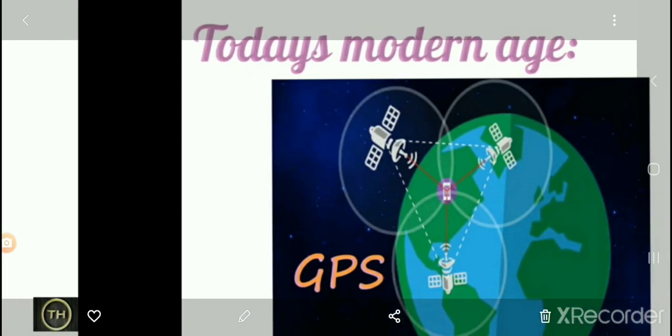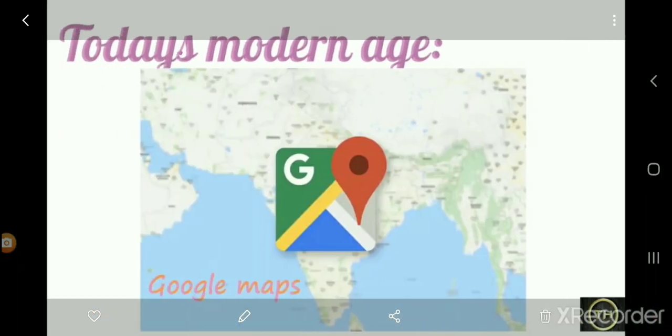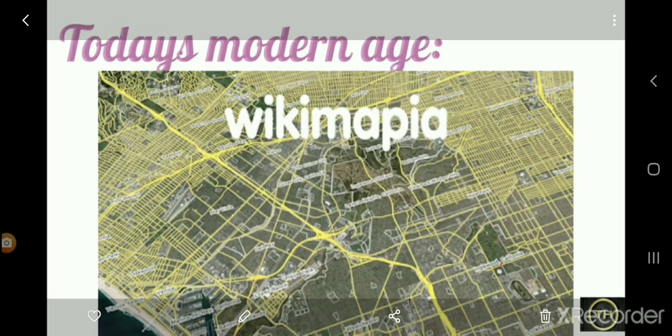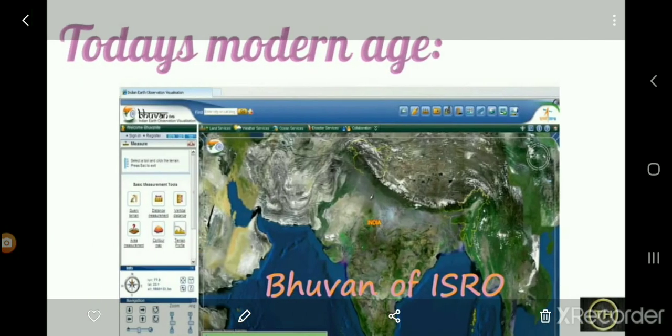Next is Google Maps, which most people are using these days. Then Wikimedia, and Bhuvan of ISRO.